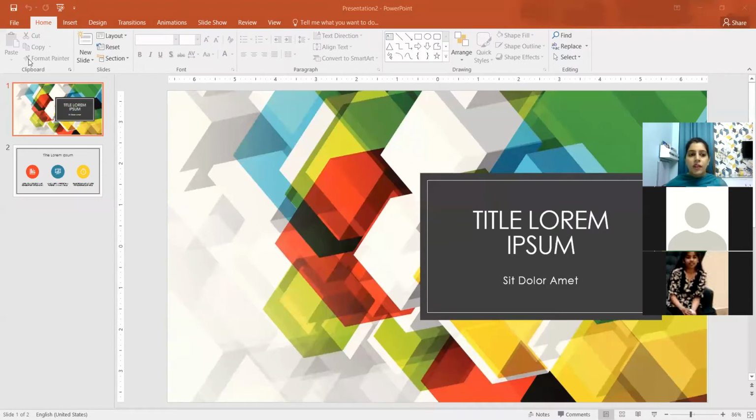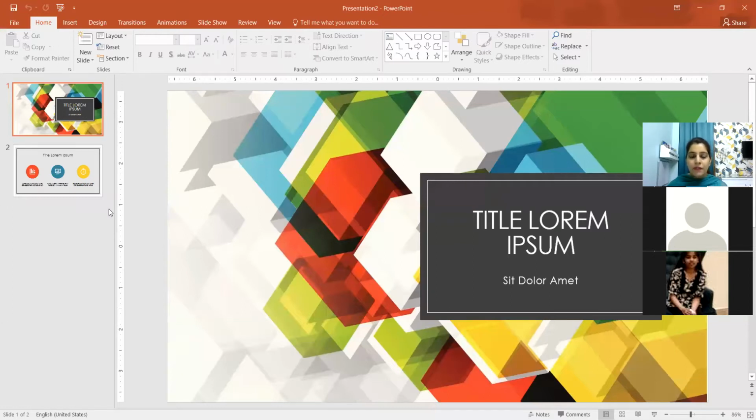Okay, so this is the title bar. On the title bar, you have 3 buttons: minimize, maximize, and close. And also the name of the application. Once we save it, we can change it. After that, there are tabs: file tab, home tab, insert, design, transitions, animation, slideshow. So these all are the tabs. Under the tabs, you can see a ribbon, that is, groups are there: clipboard group, slides group, font group, paragraph group, drawing group, editing group, right?